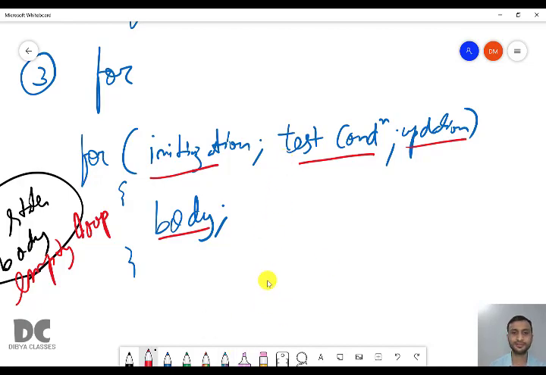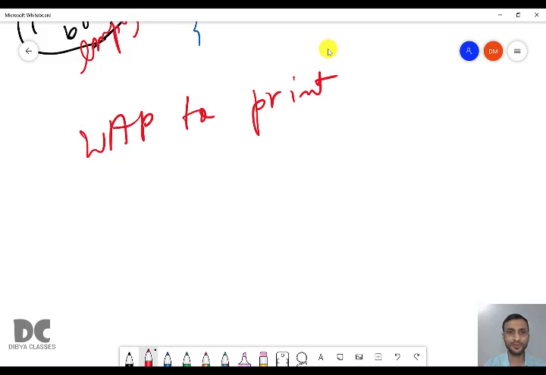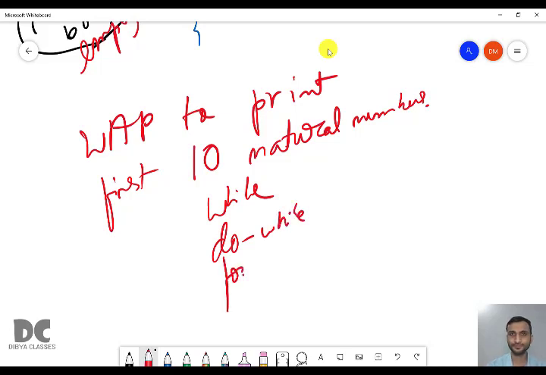So the program is, write a program to print the first 10 natural numbers. What are the first 10 natural numbers? From 1 to 10. These are the first 10 natural numbers. You have to use while, do while and for. We'll write the same program using all the three ways.